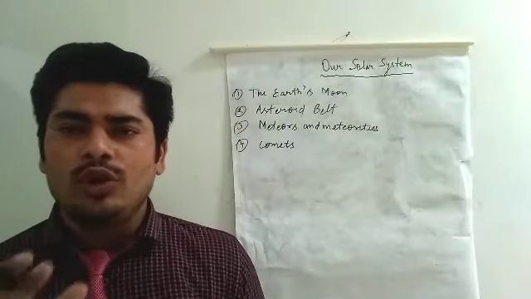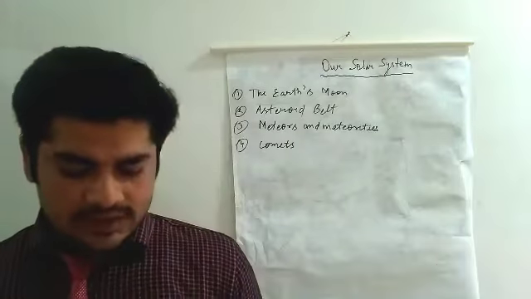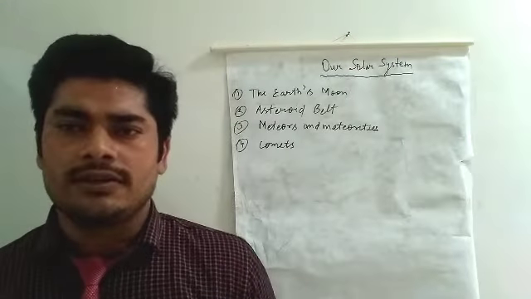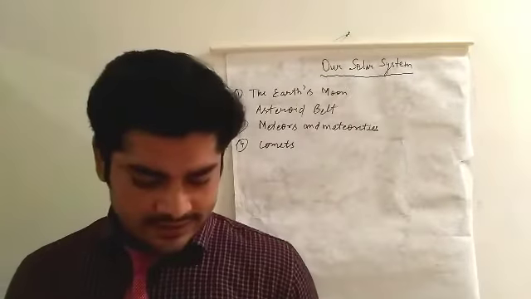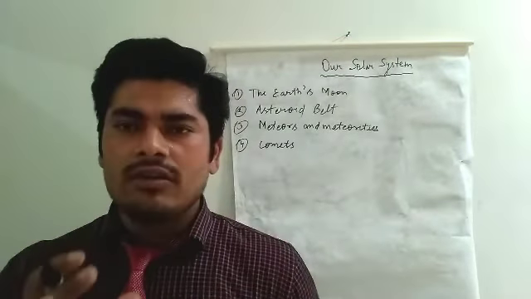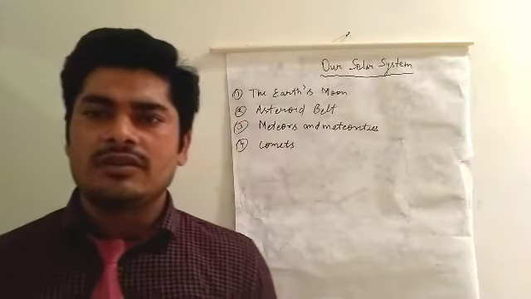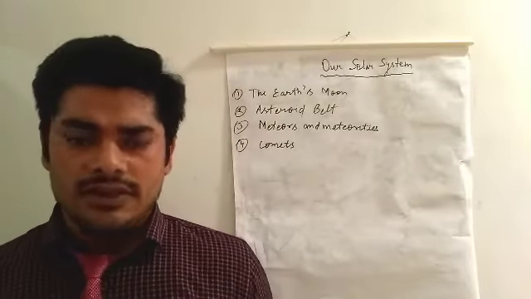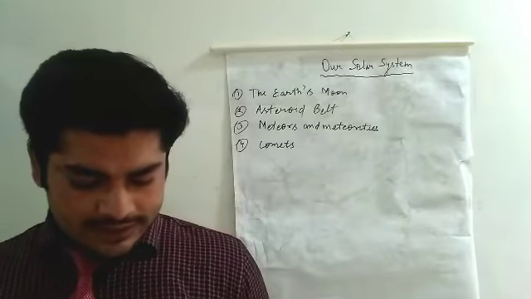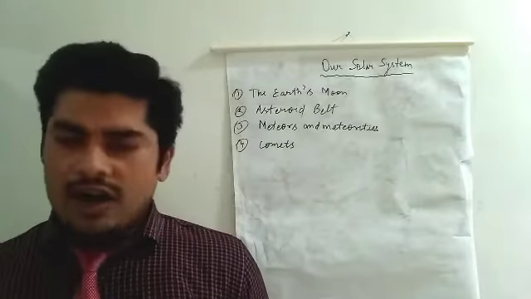Sometimes the moon looks like a complete bright circle, while on other occasions it is not visible. We cannot see it.